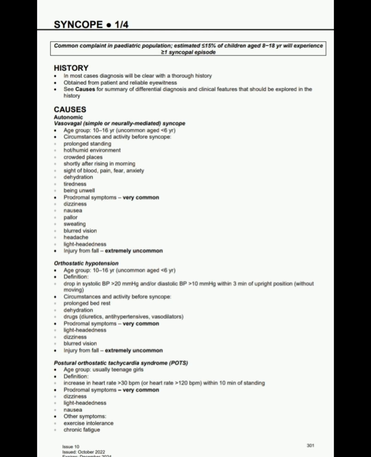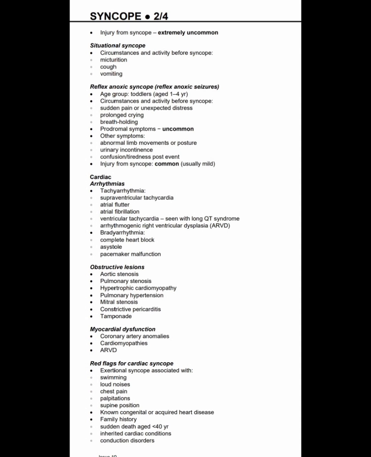Now, postural orthostatic tachycardia syndrome, POTS. The age group is usually teenage girls. Definition: increase in heart rate of more than 30 beats per minute or heart rate more than 120 beats per minute within 10 minutes of standing. There are prodromal symptoms, very common. These are dizziness, lightheadedness, nausea, other symptoms including exercise intolerance and chronic fatigue. Injury from syncope is extremely uncommon. Now, situational syncope. Circumstances and activity before syncope are micturition, cough and vomiting.